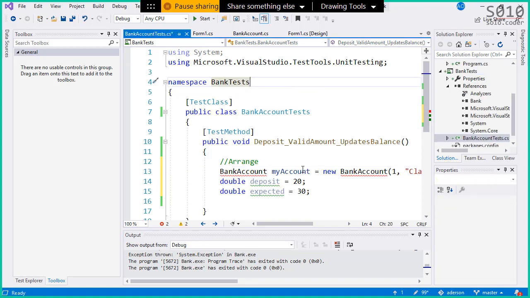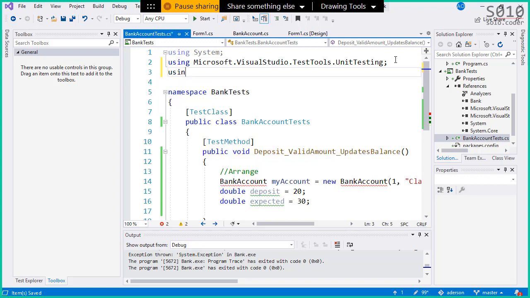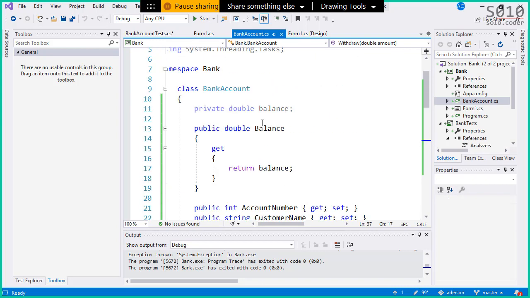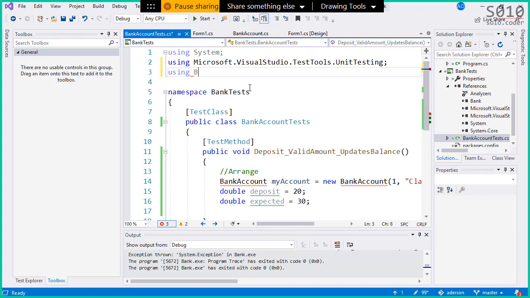But this is not enough. We still have a problem here. So what's next? What do I have to do next to fix this problem? Yes, Lufu. So we have to put using here. Using bank, because bank is the namespace of our bank account class. So let's do that. Using bank. Great, so this is fine.